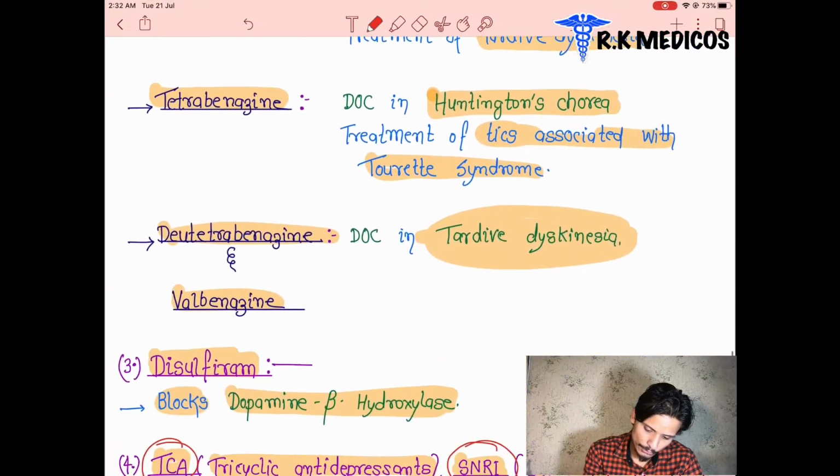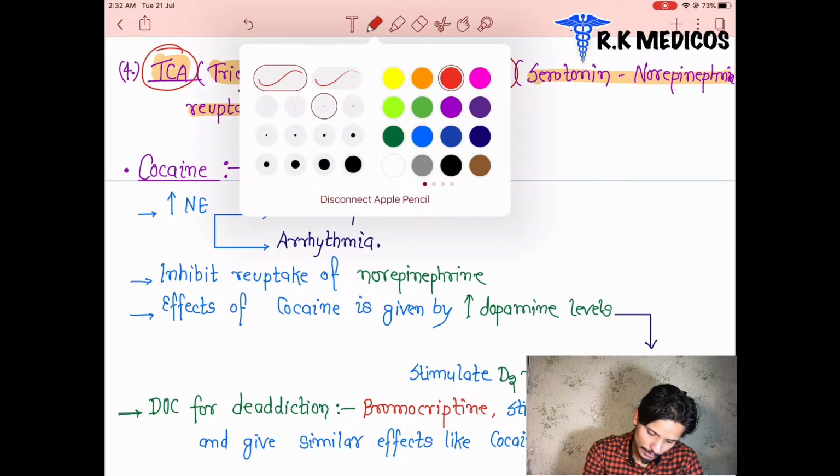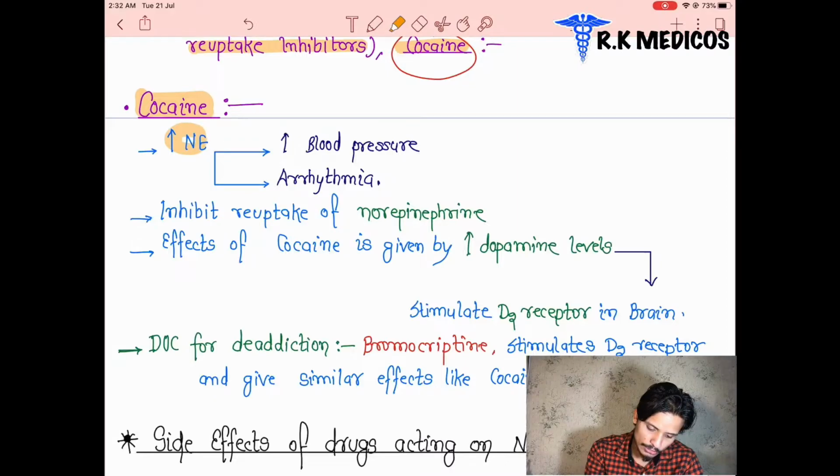Now we can see first one, norepinephrine reuptake inhibitor drugs. How is the cocaine working here? The cocaine causes an increase in the norepinephrine concentration. How?